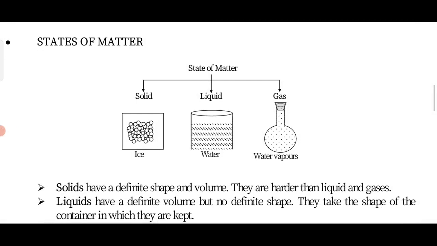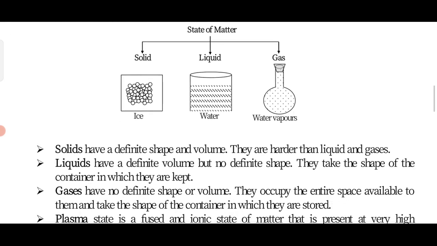Now we are coming to our next topic, that is states of matter. Generally we see three states of matter: solid, liquid, and gas. In the case of solid matter, we have some characteristics by which we can identify that it is in the solid state. Solids have a definite shape and volume, and they are harder than liquids and gases.